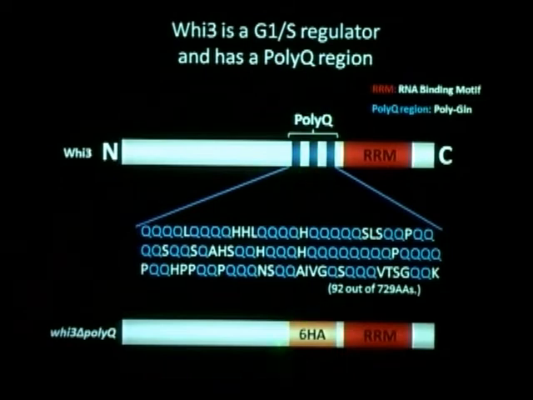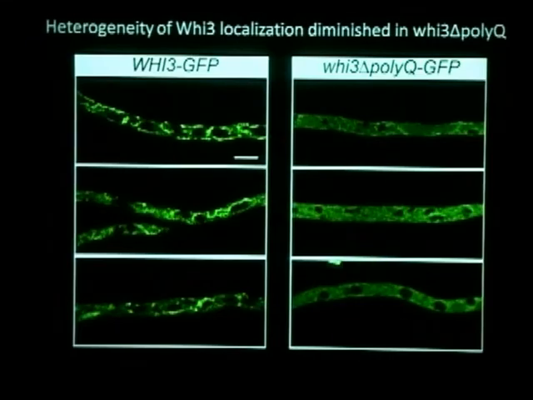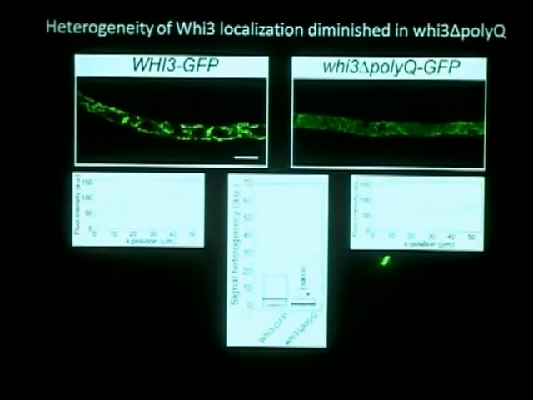I actually substituted this polyQ with a 6HA, removing it, to see how V3 localization changes. And surprisingly, compared to the wild type, delta polyQ shows a greatly diminished amount of heterogeneity in the V3 localization. We also quantified this, and you can see the clear differences, and that was significantly different.